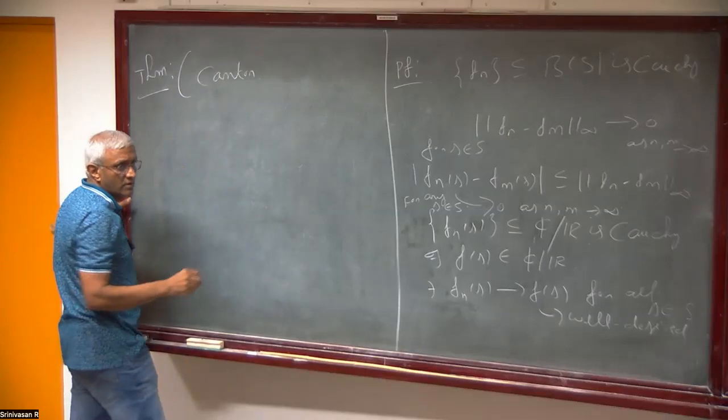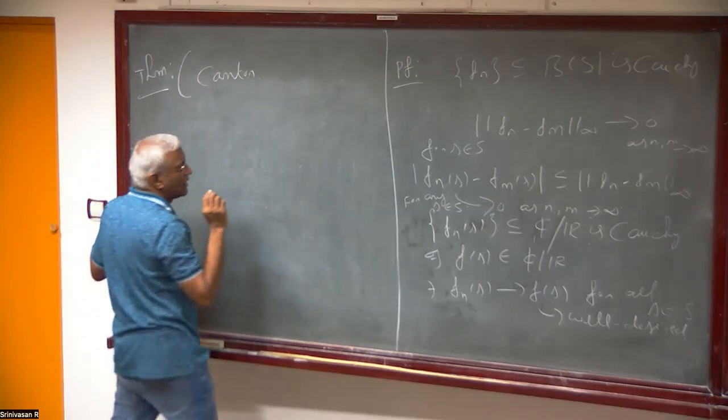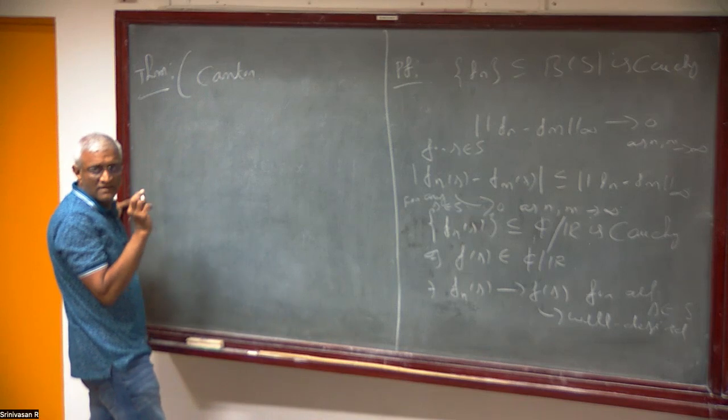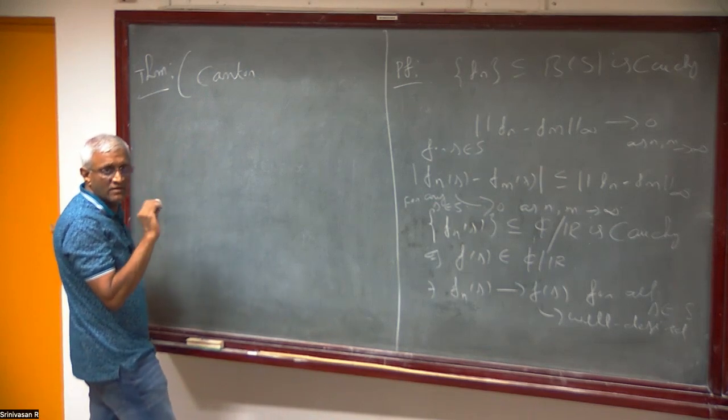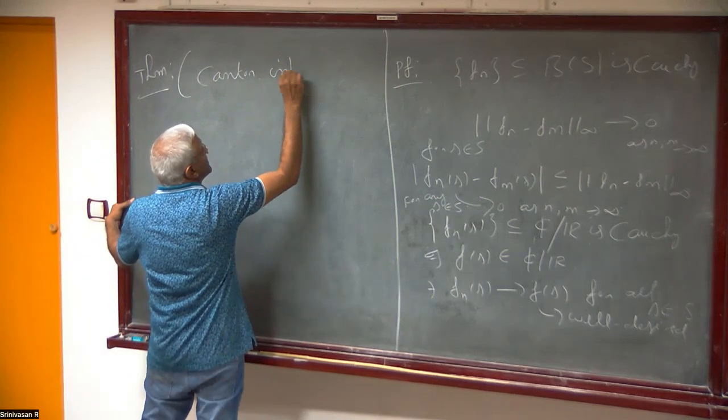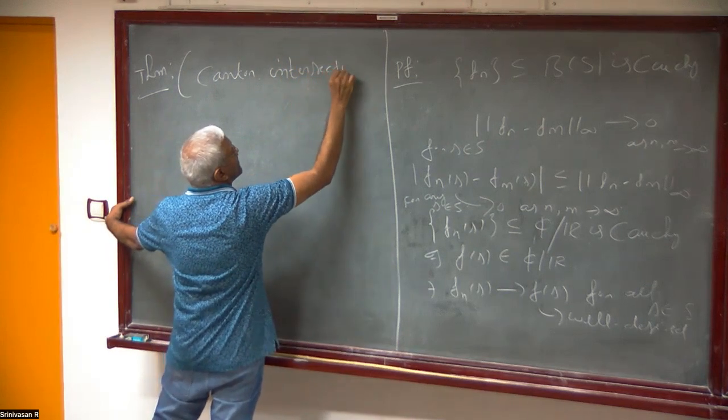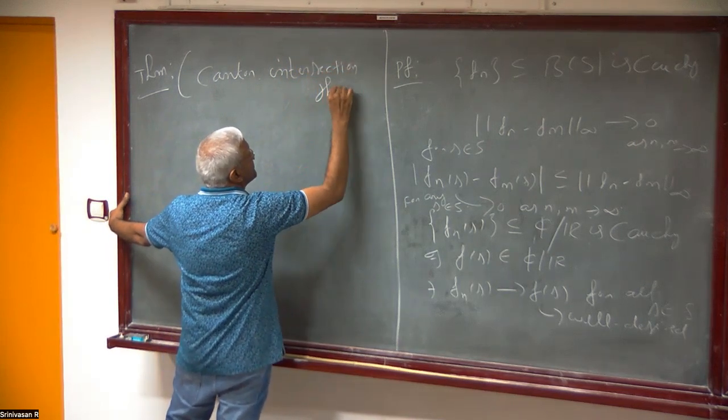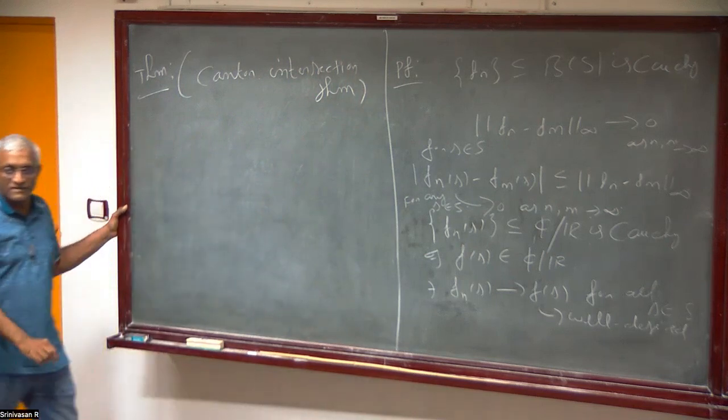Cantor's spelling is correct, no? C-A or C-O? C-A, no? Intersection theorem. Cantor intersection theorem.